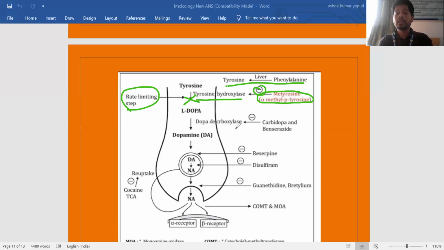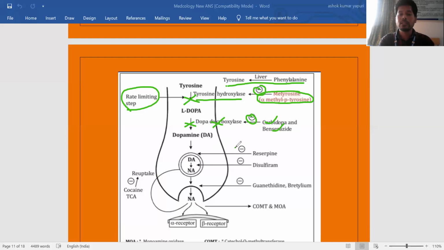Next, another target is inhibition of the dopa decarboxylase enzyme. Drugs like carbidopa and benserazide are used in Parkinsonism. Carbidopa and benserazide inhibit dopa decarboxylase and prevent the conversion of L-DOPA to dopamine.